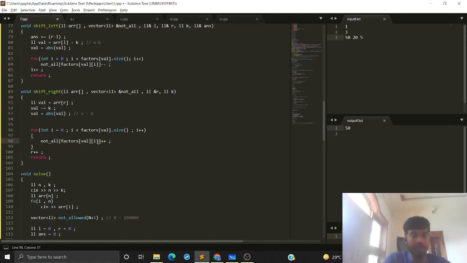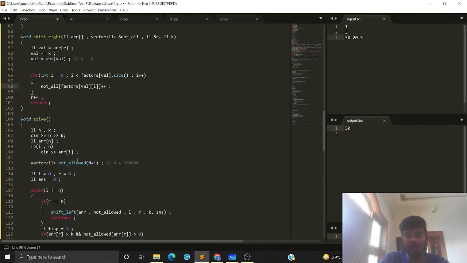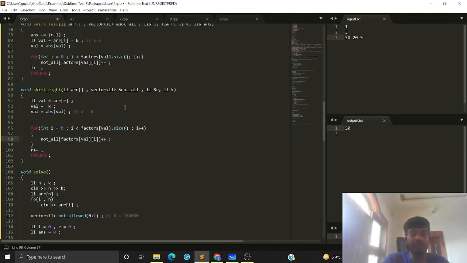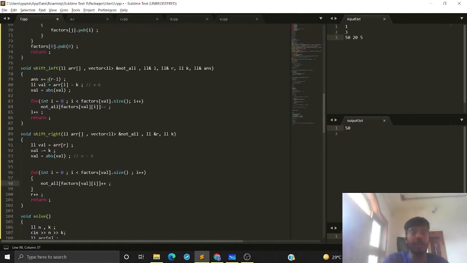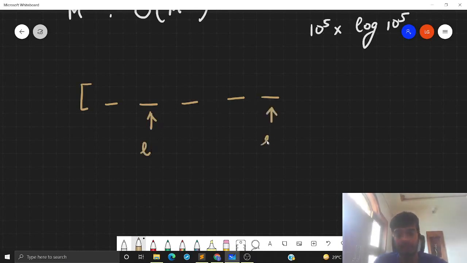So I'm just introducing these factors in my array, by increasing the values. And I'm saying that now I have introduced this value in my subarray. I can increase my right pointer and I should return. So this is how I'm shifting my left pointers and right pointers. The only thing that remains is, given L and R, how to update our answer. So let's see this on the board. Okay, so suppose this was our array and I was at this situation. This was my L and this was my R.